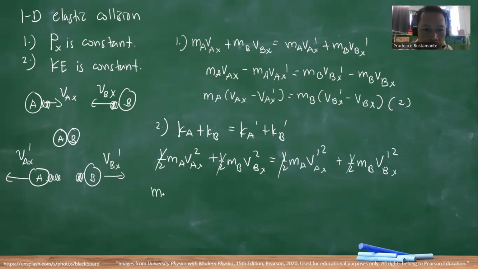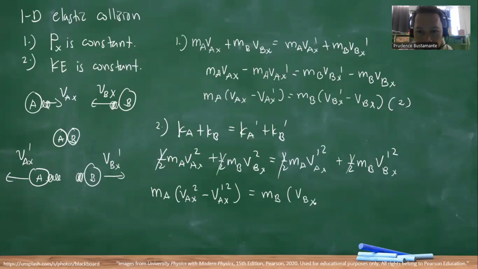We have MA, and we transfer this term: VAX squared minus VAX prime squared is equal to MB times VBX prime squared minus VBX squared.